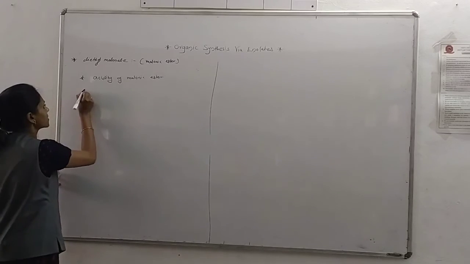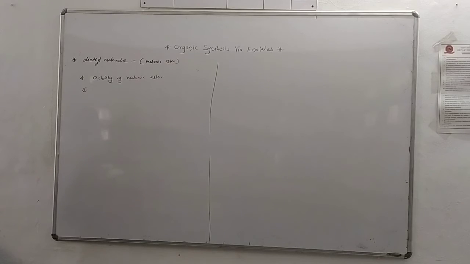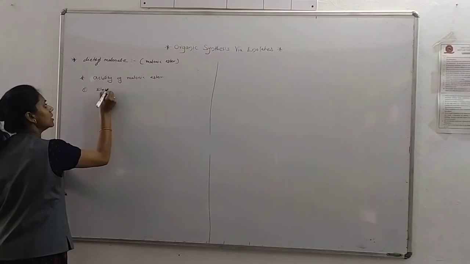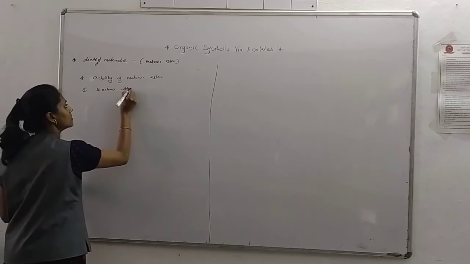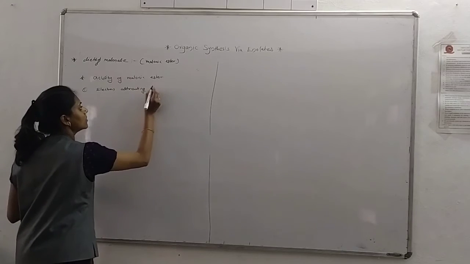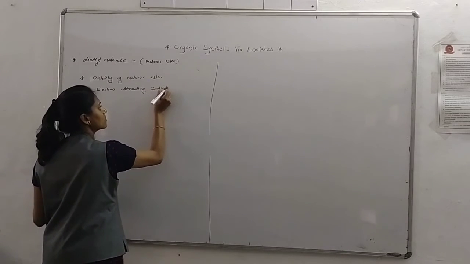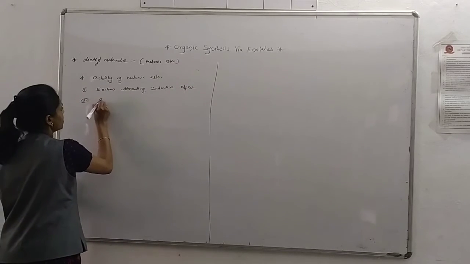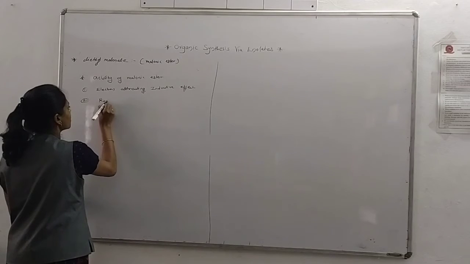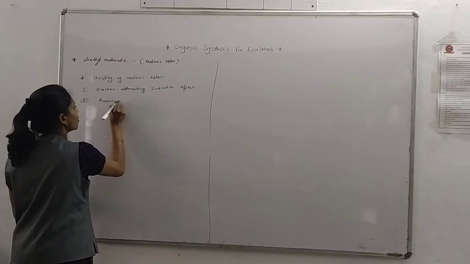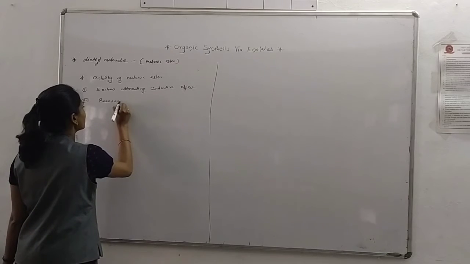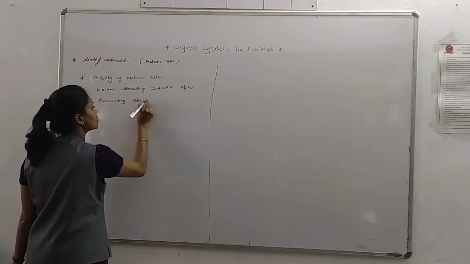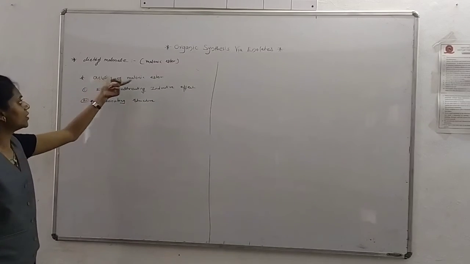One is the electron attracting inductive effect, and second is the resonating structure, or resonance. On the basis of these we can explain the acidity of malonic ester.